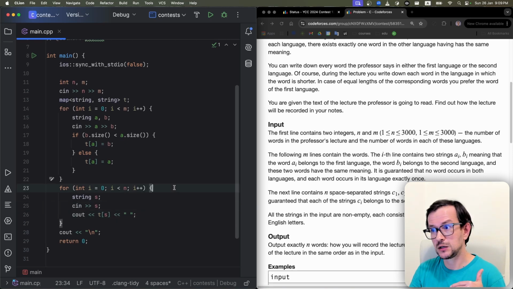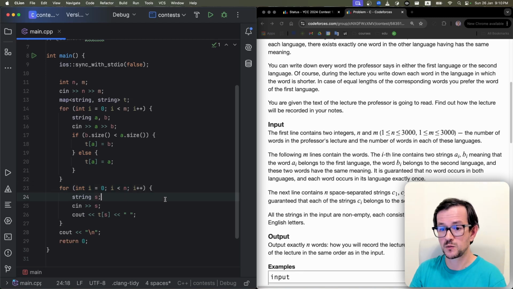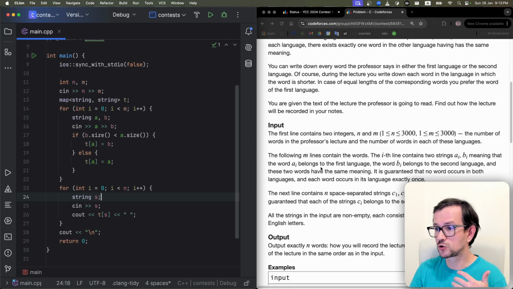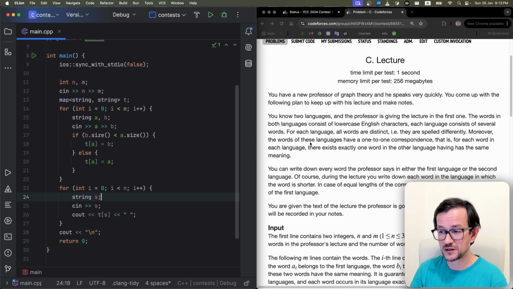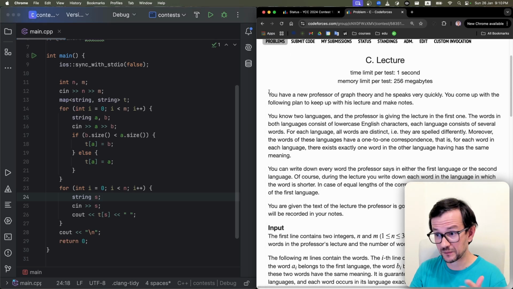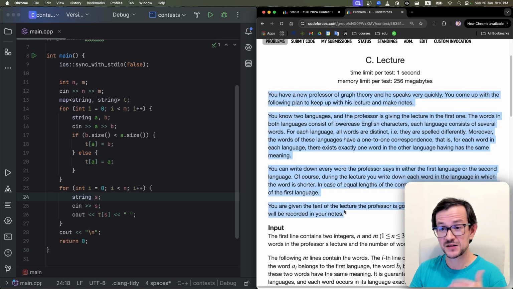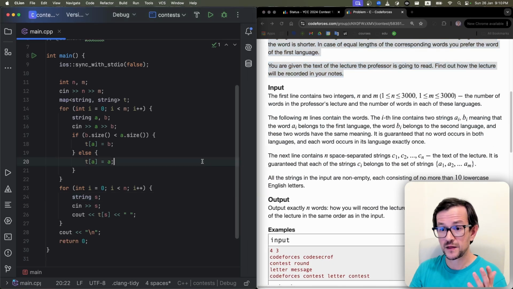Again, it's quite common for the first few problems of the contest to be more like implementation problems. So you just need to spend some time and carefully implement what's going on, and try to train your problem reading skills. You need to read the problem as fast as you can, understand what's going on, and then implement it as fast as you can, so you don't spend much time solving these problems. Okay, let's go to problem D.